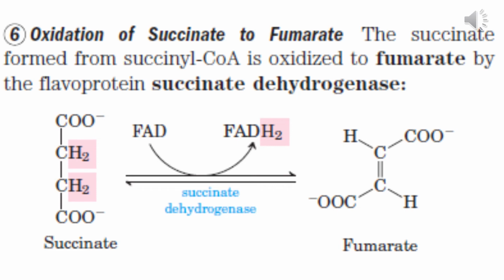Point 2. The enzyme succinate dehydrogenase is bound to the inner membrane of the mitochondria. All the other reactions of the citric acid cycle take place in the matrix of the mitochondrion, while this reaction takes place on the inner membrane of the mitochondrion. And point 3, this enzyme succinate dehydrogenase is a partner of the electron transport chain. We call it complex 2. We will study it when we come to that topic. Remember succinate dehydrogenase.